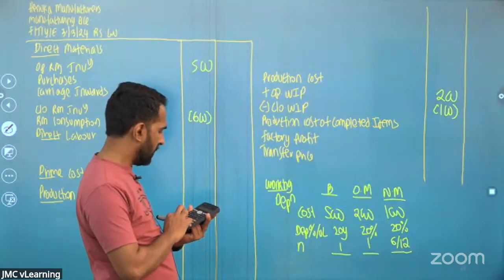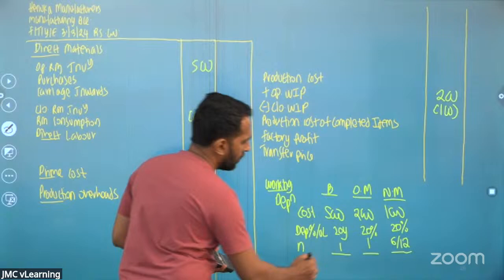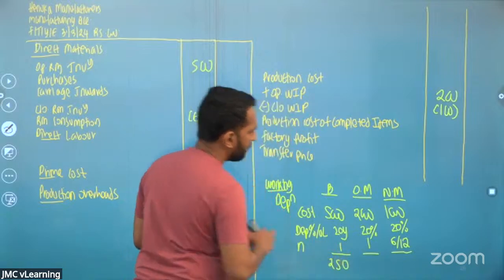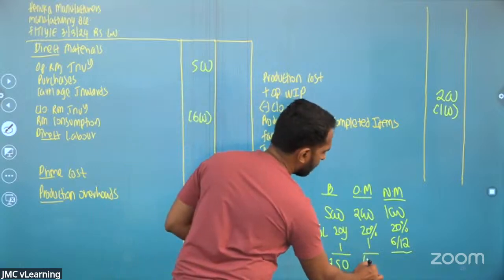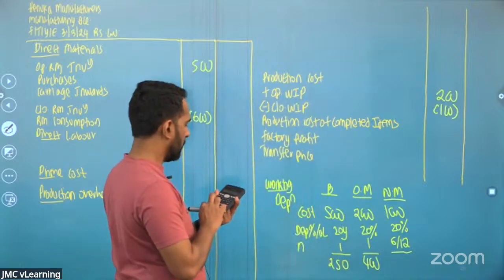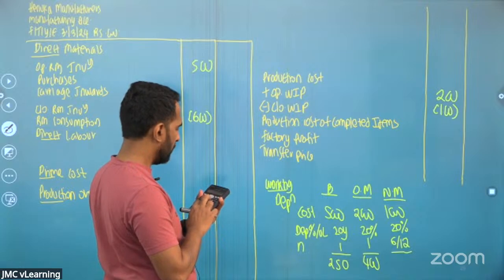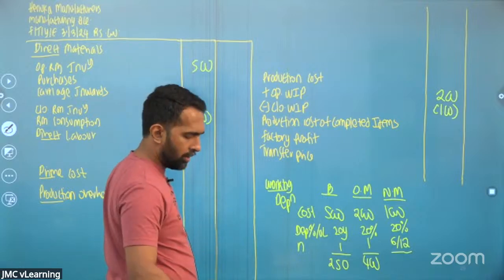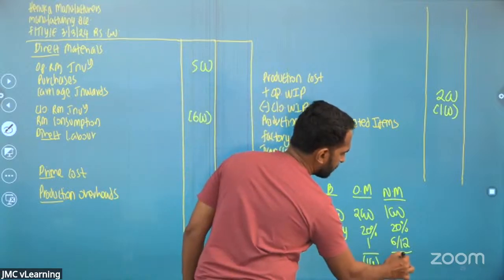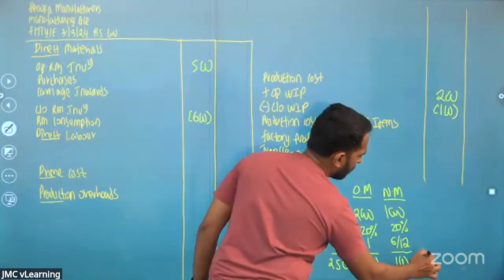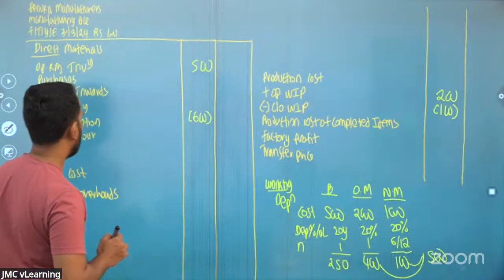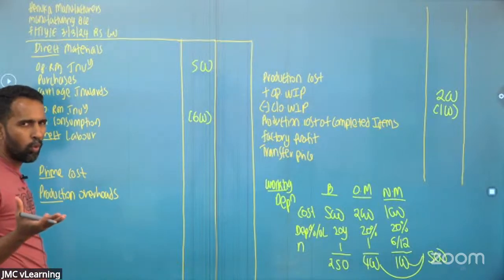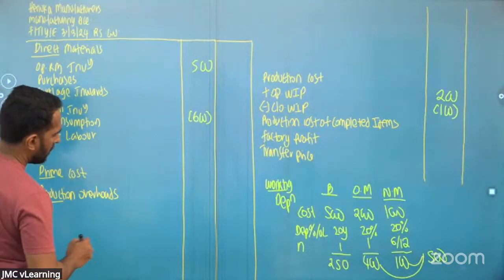Calculate the depreciation. 5,000 divided by 20, 250. 2,000 into 20%, 400. 1,000 into 20% into 6 months, 100. So machine depreciation is 500, building depreciation is 250. Depreciation is an overhead, it's not a direct cost.